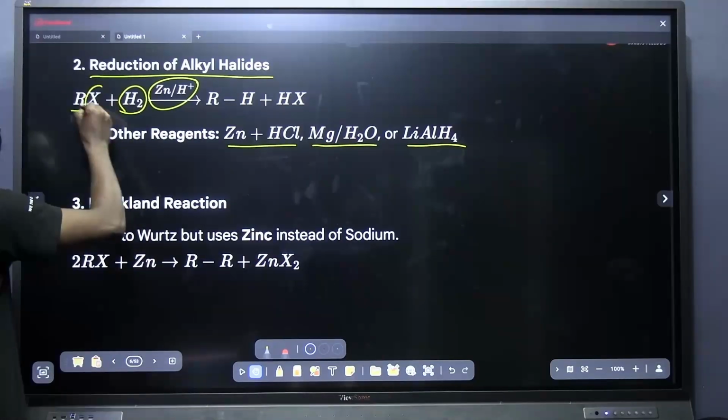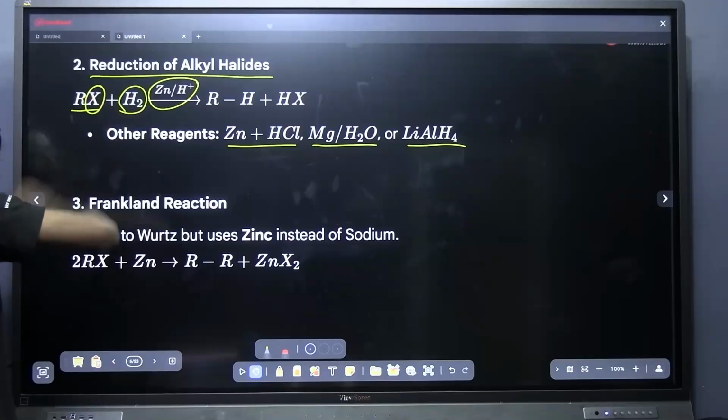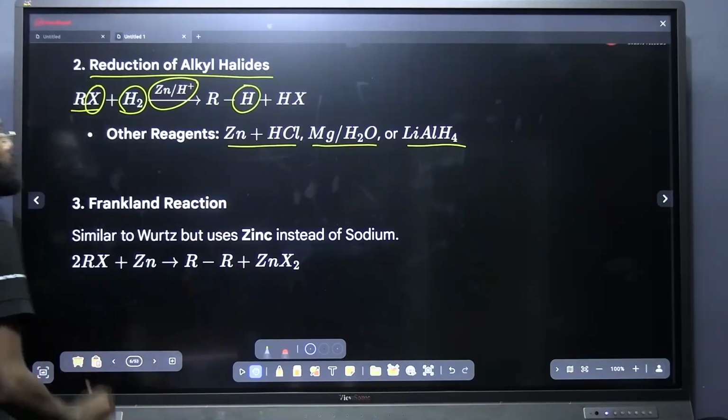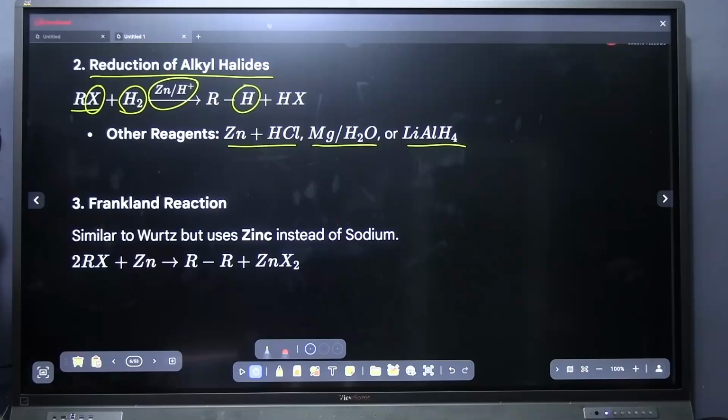And how can you write the product? Writing the product is very easy. Remove the halogen and add hydrogen. That is the only point you should note down.